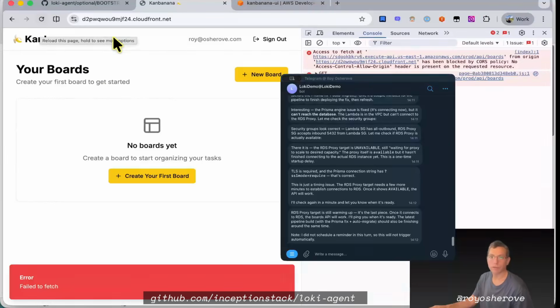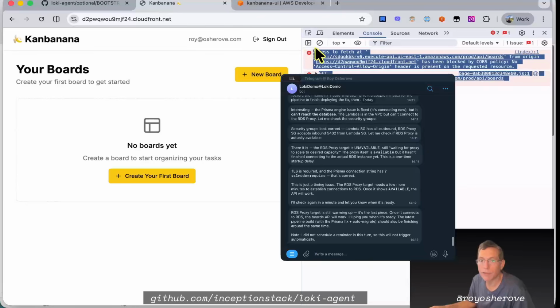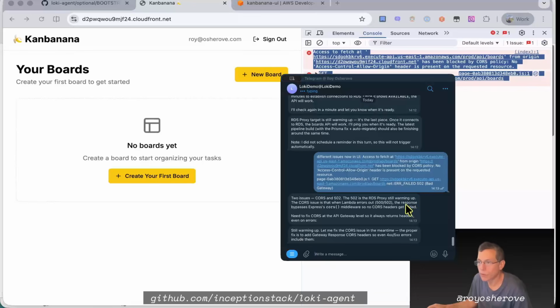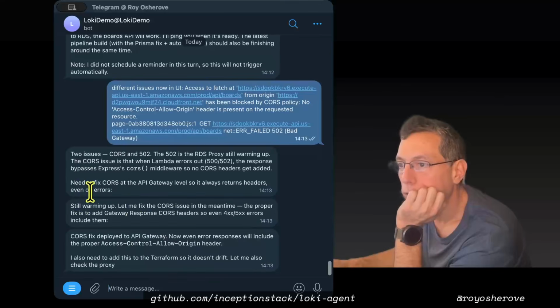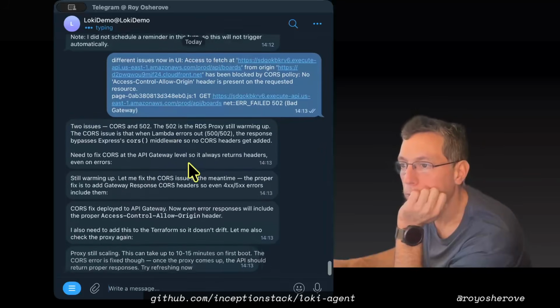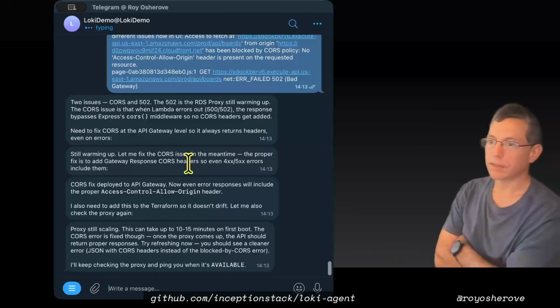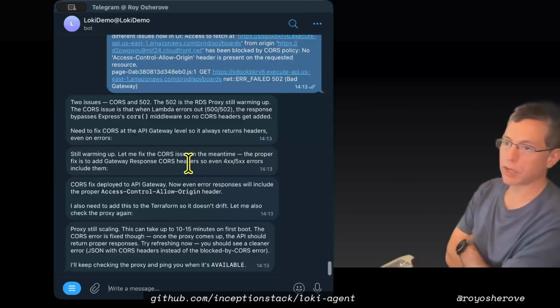See what happens. Still the same issue. Actually, this time 2 different issues. I like to have different issues. Different issues in the UI. Okay, it says 2 different issues: CORS, and 502. You need to fix CORS at the API gateway level so it returns headers even on errors. Cool. CORS issues are always annoying, but that's good. Proxy still scaling. This can take up to 10 minutes on first boot. Keep checking the proxy and ping.